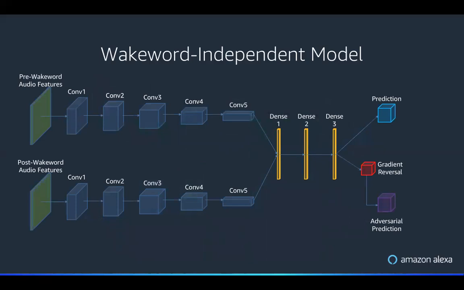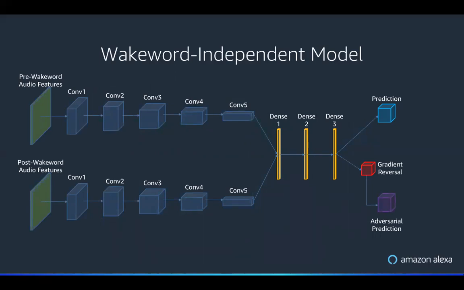These features are then fed into a novel network. We propose using a two-path CNN. One path handles only the pre-wake word features, and another path handles the post-wake word features. These are completely independent convolutional layers, so they have different filters.